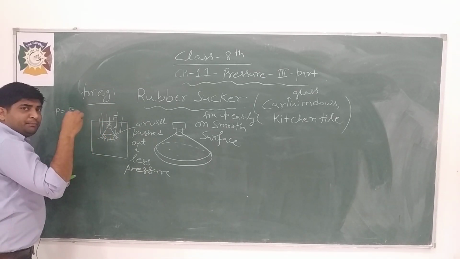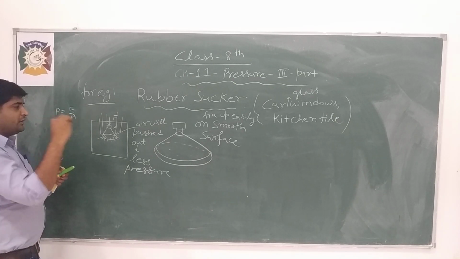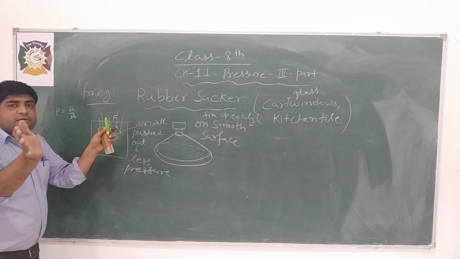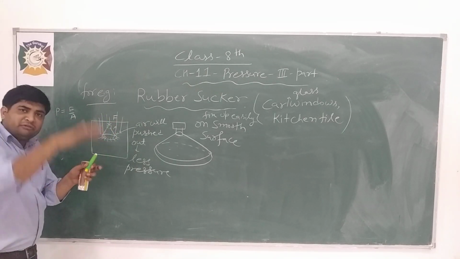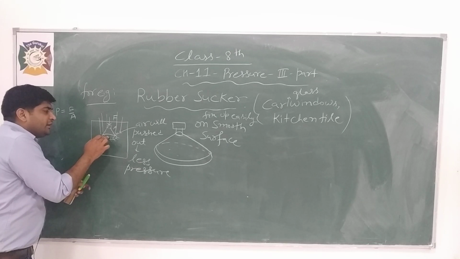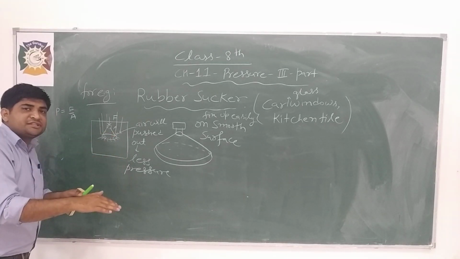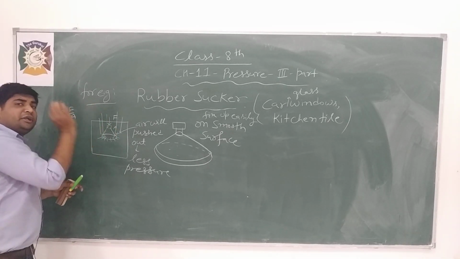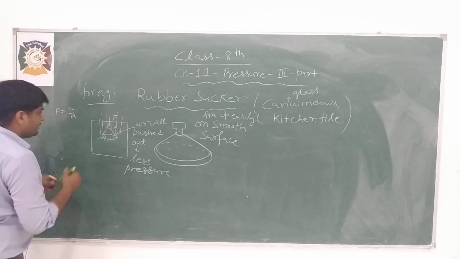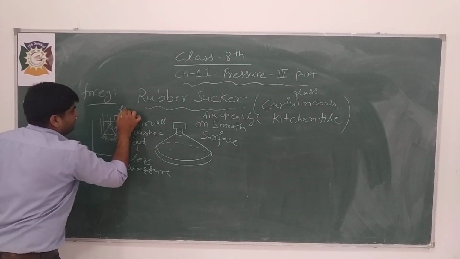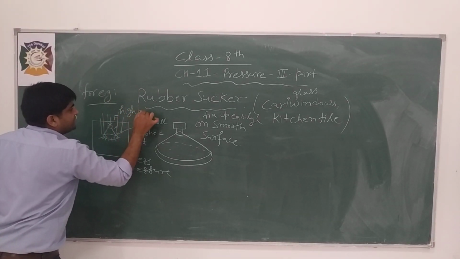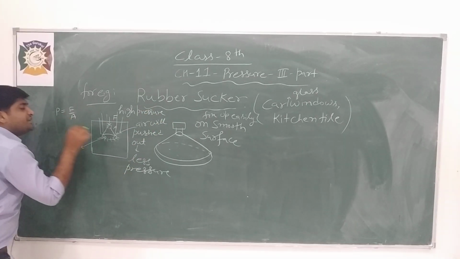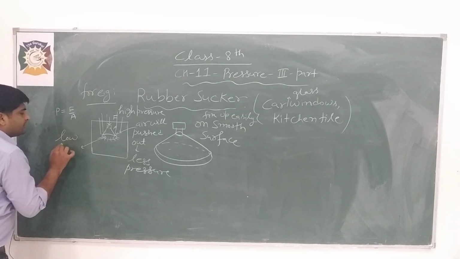Because when we apply pressure on the top of the rubber, the air inside this cap is pushed out, hence the pressure decreases inside this cap. But on the outer surface, pressure acts continuously with high pressure. So from the outer side, high pressure is acting, but here is where low pressure is.